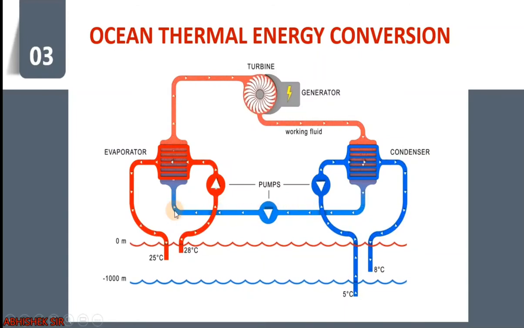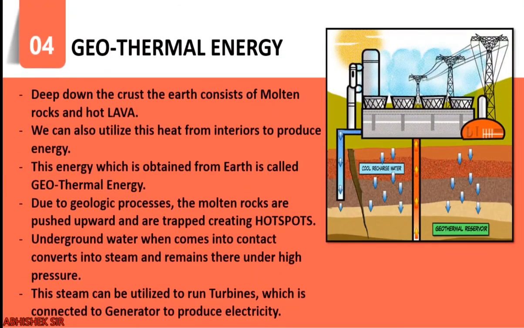Clear? And from this side it is pumped back over here, so that it again converts into vapor. So this evaporator and condenser are the main parts of an OTEC power plant. This is the general cycle going on in this OTEC plant. Clear? So you see, wave energy, tidal energy, and ocean thermal energy are a few forms in which solar energy manifests itself in the ocean, because we are using the heat difference.